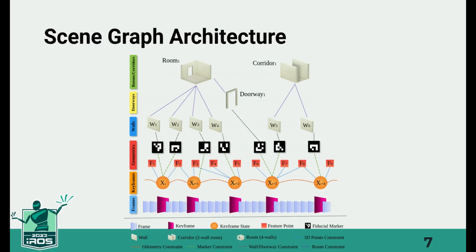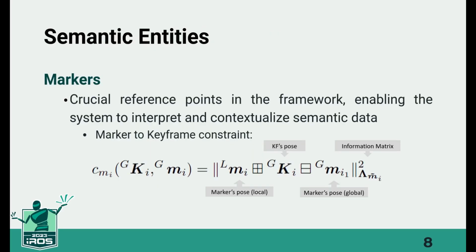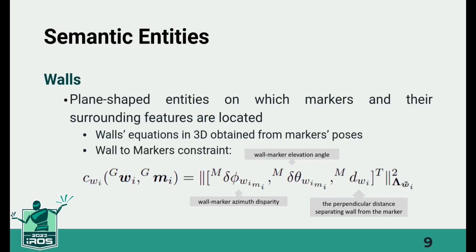As for semantic entities, markers are crucial reference points in the framework, enabling the system to interpret and contextualize semantic data. Walls are the plane-shaped entities on which markers and their surrounding visual features are located. The equation of a wall in 3D is obtained from the pose of the markers attached to it.